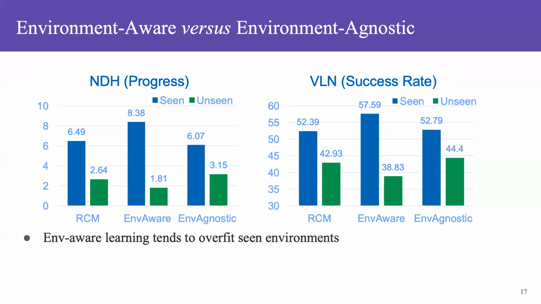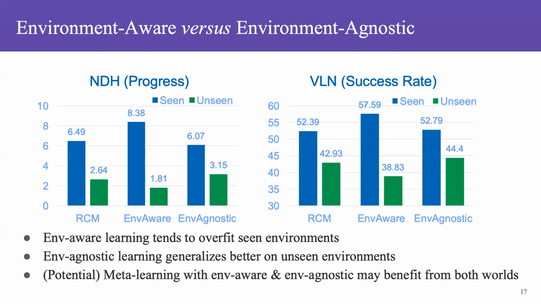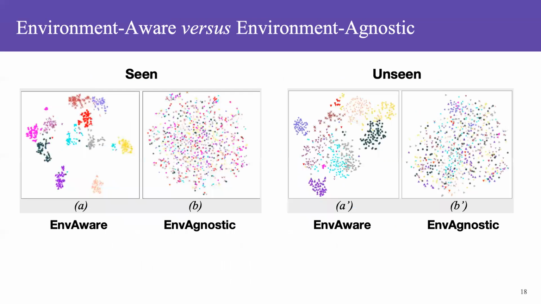It performs the best on seen environments, while environment-agnostic learning generalizes the best on unseen environments. And if we can combine environment-aware and environment-agnostic learning somehow to do meta-learning, then it may benefit from both worlds.